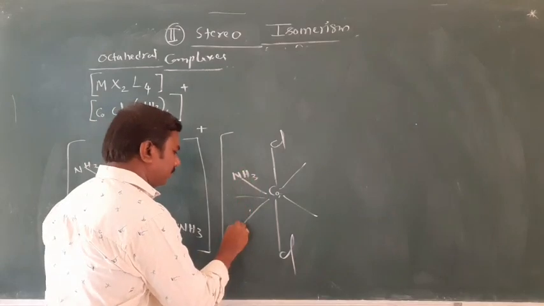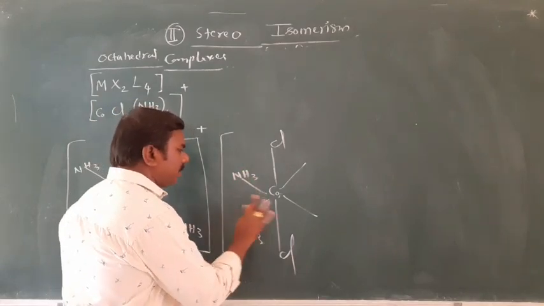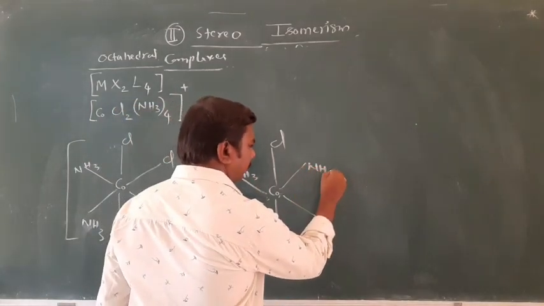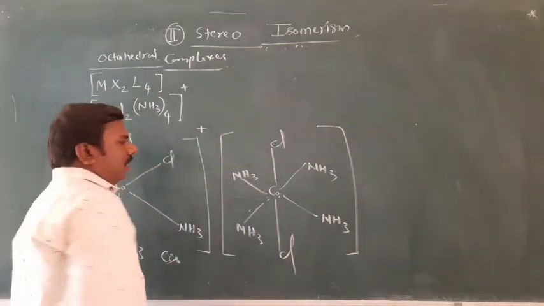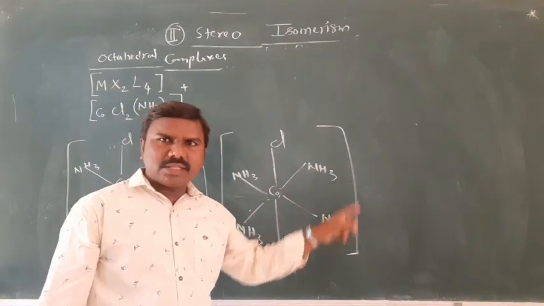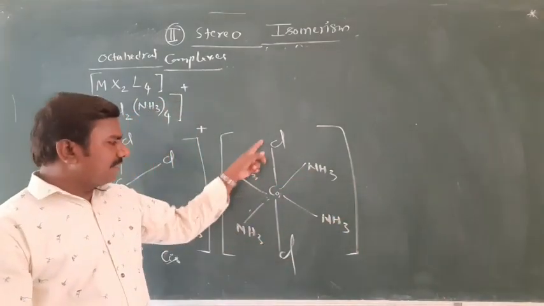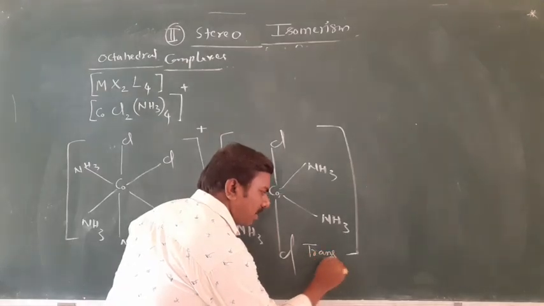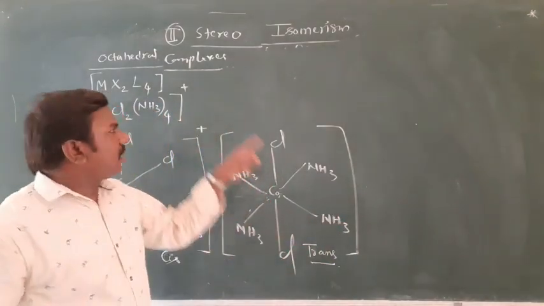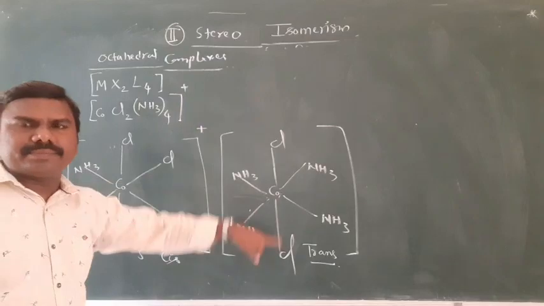NH3 is also opposite to each other. Two NH3s and two NH3s opposite to each other. Cl and Cl opposite to each other. This is called trans. These are all unidentate ligands.